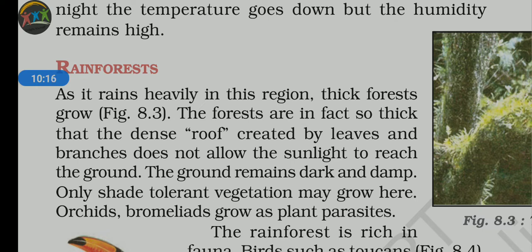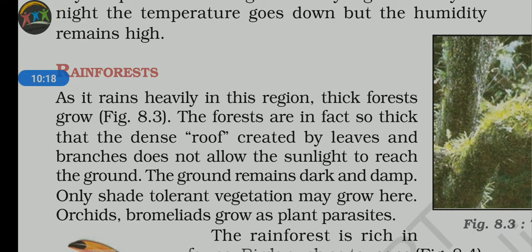So why is Amazon important? It is important to us as it provides a huge quantity of oxygen, and as it provides shelter to a huge number of wildlife. These things you have to remember. Next, it is also referred to as the roof. It creates a roof by its vegetation cover. It also creates the canopy. So what is the meaning of canopy? Canopy means tent-like. Why is it referred to so? Now I am going to explain it.